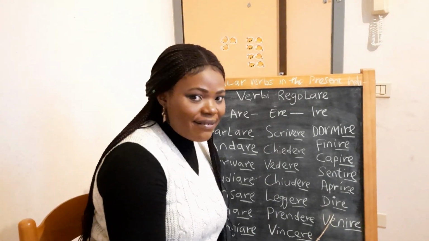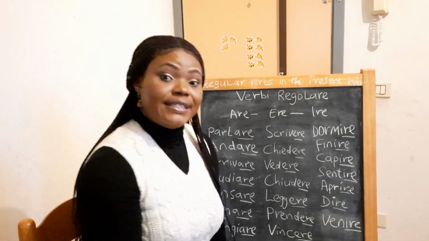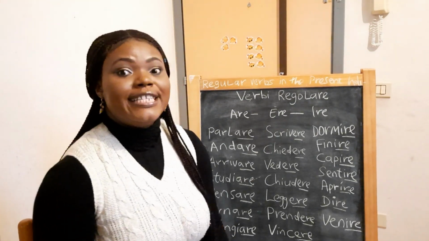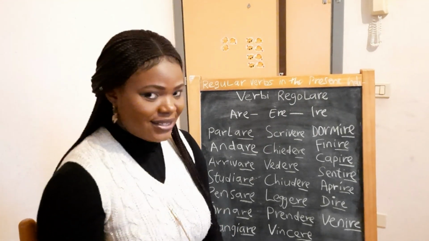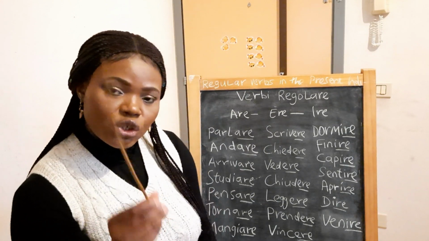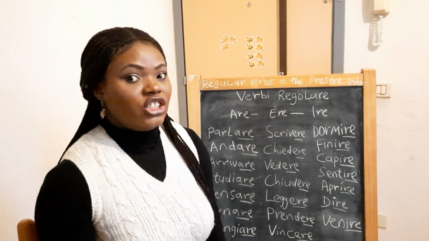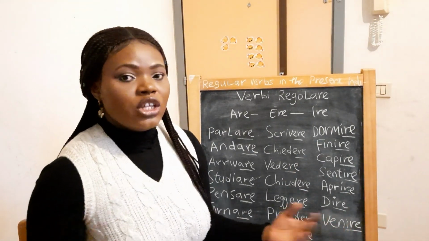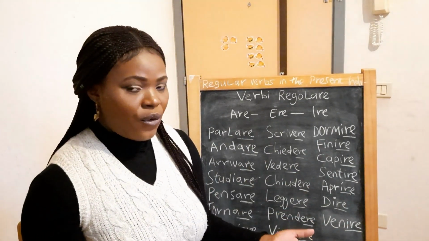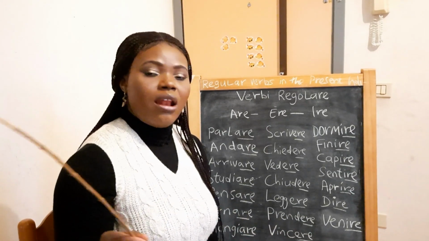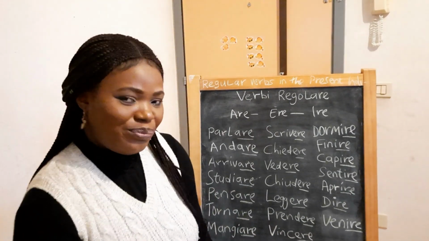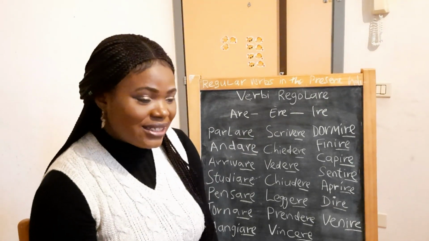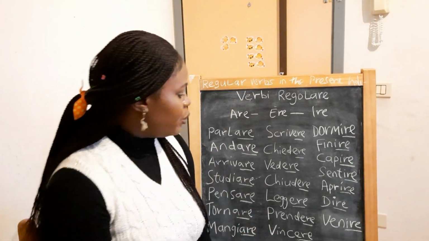Let's go to dire, the verb dire, to say. Dire means to say. Io dico, I say. Tu dici, you say. Lui o lei dice, he or she says. Noi diciamo, voi dite, loro dicono. I hope we are catching the thing.